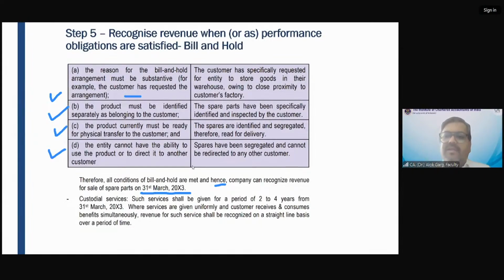Is this clear to everyone? Anyone who is not clear on this? Anyone who is not clear on this, guys?